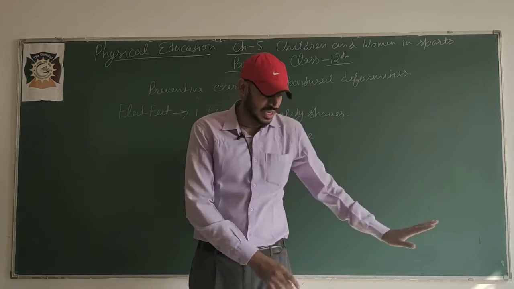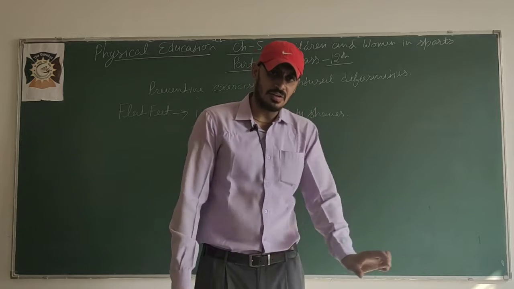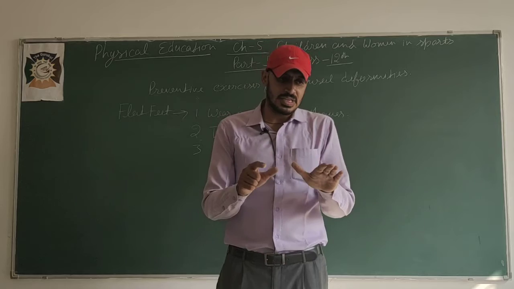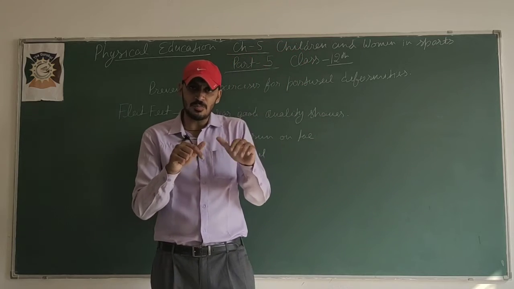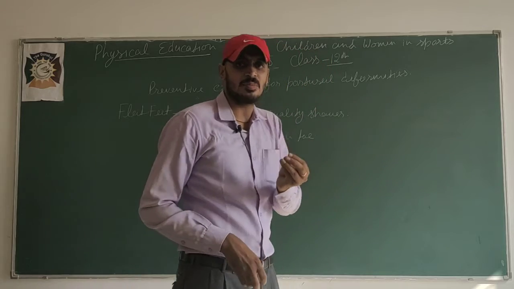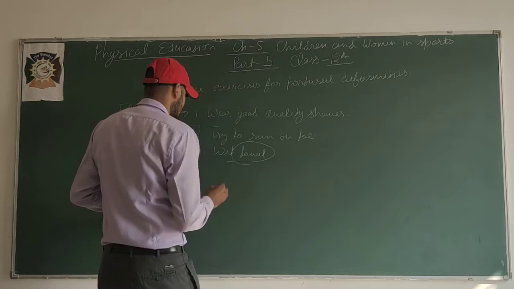Like a wet towel, we keep it on the surface, stand in between of the towel, and then fold it with the help of our feet, उसको इकट्ठा कर देना है पैरों की उंगलियों की help से, with the help of the fingers of the feet. That is also a preventive exercise.